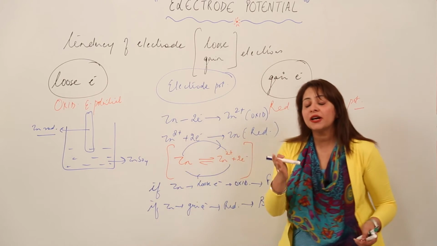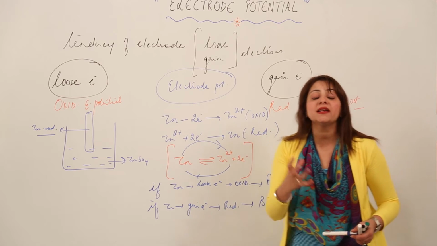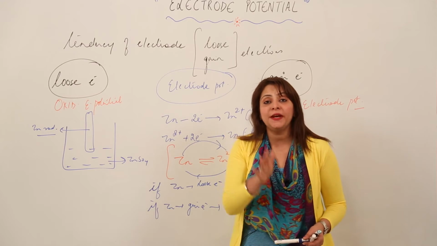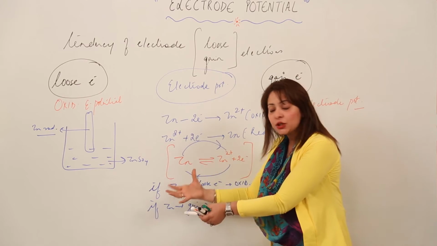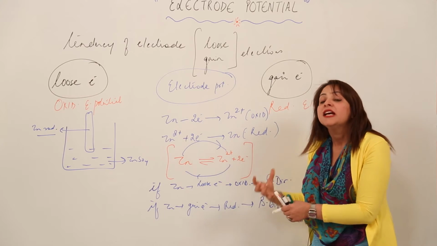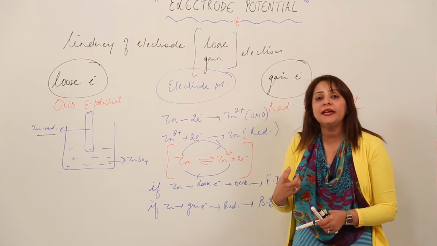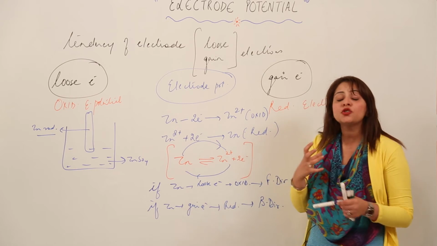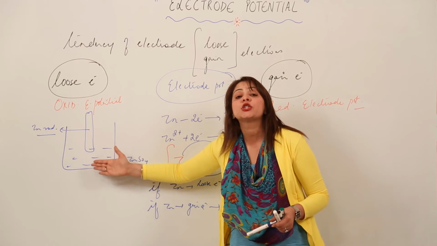As a result, it will acquire a certain kind of charge with respect to the solution. I am repeating, either the equilibrium favors this side or this side. This will result in a resultant charge developing on the electrode as compared to its solution.